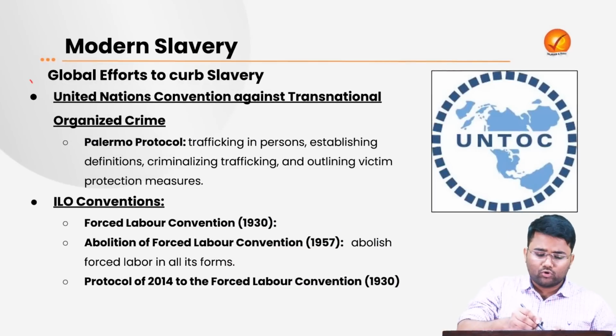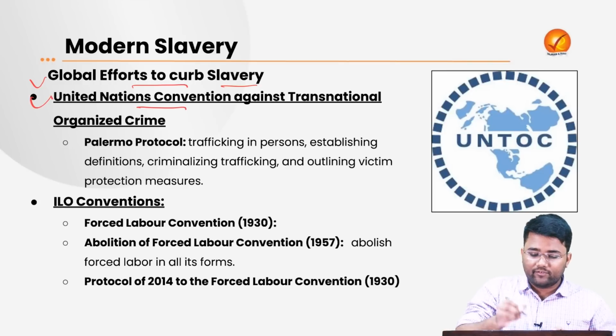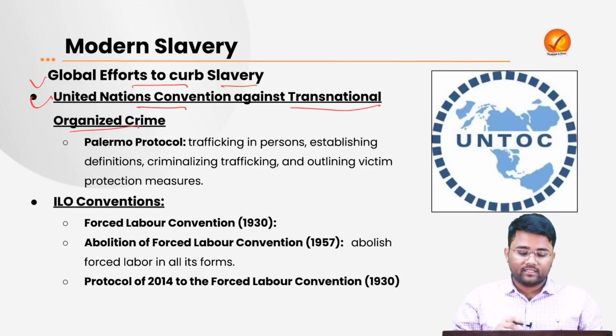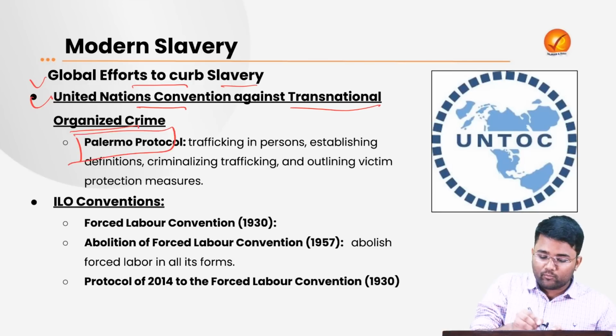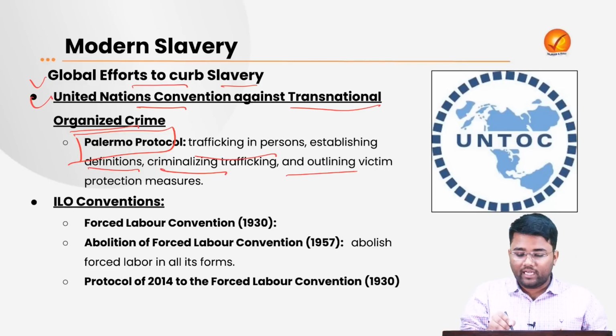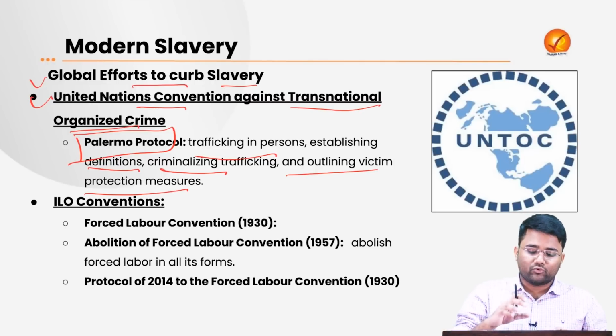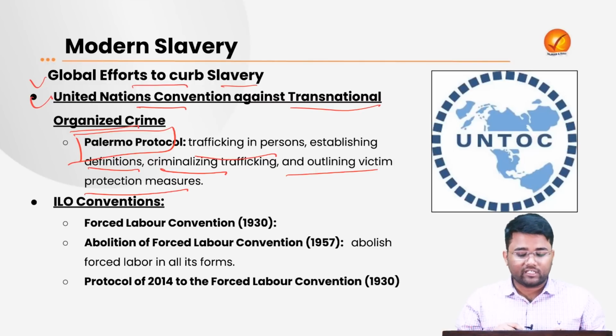If we talk about global efforts to curb slavery, there is the United Nations Convention Against Transnational Organized Crime, and under this there is the Palermo Protocol, which talks about trafficking in persons, establishing a definition, criminalizing trafficking, and outlining victim protection measures. So this protocol mainly looks after human trafficking.